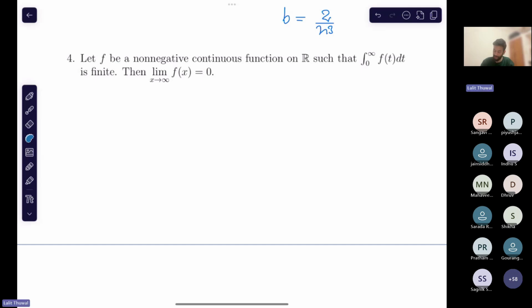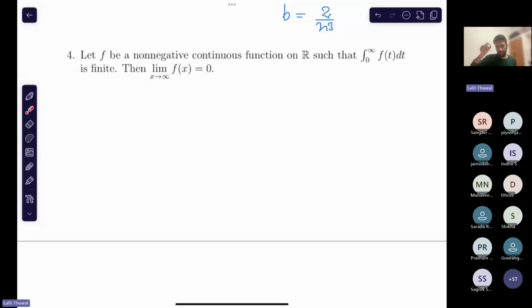Yeah, let me think for a moment. Okay. Yeah, it must exist. The limit must exist for a monotonic decreasing function, but it need not be 0. Would it be 0? In the Cauchy integral test, there is the integral and the comparison series, and we are taking x to infinity. But the series being finite means that the limit exists along the sequence n, f(n). The limit of f(n) would exist, and it would be 0. Yeah, it's true in that case.